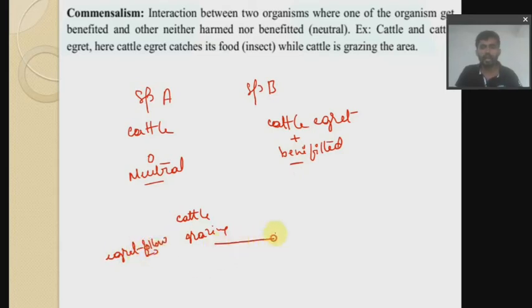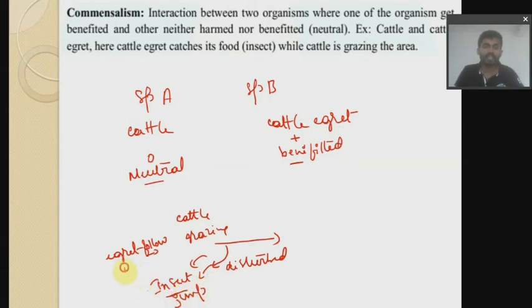Whenever the cattle move further, small insects are disturbed by the cattle while walking, and these insects jump. Once they jump, the egret catches these insects and eats them. So the egret is benefited, but the cattle is neither benefited nor harmed, so it is neutral.